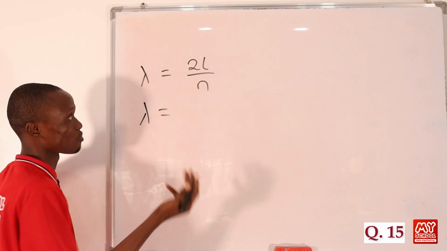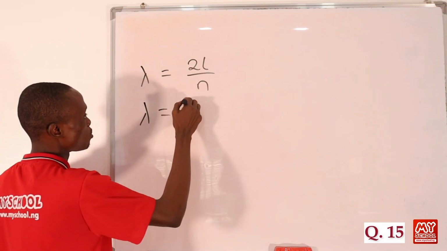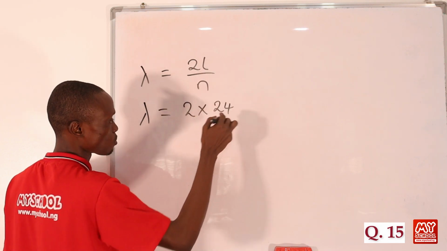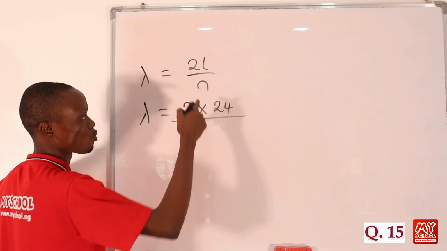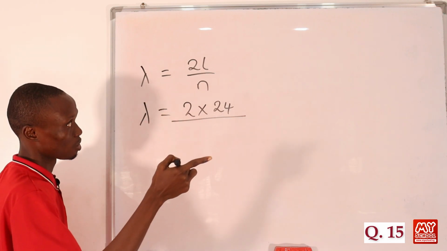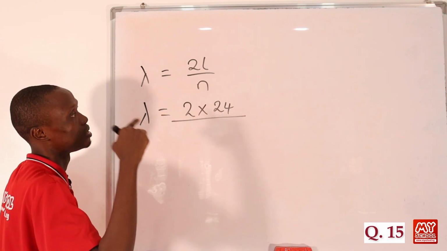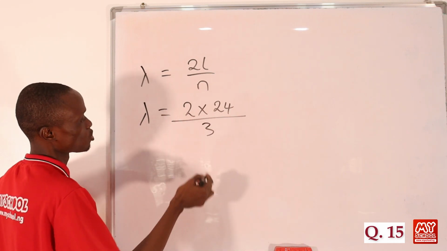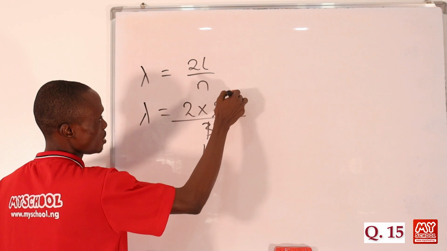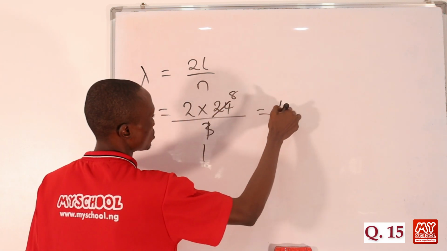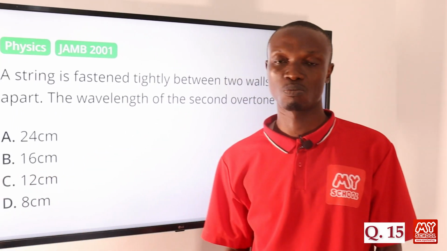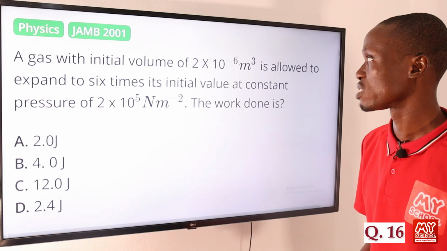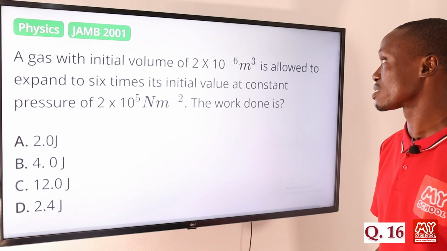So let's substitute the values that are given to us to get the answer to this question. This will be 2 times 24, because the length of the string is 24, then over 3, because we are talking about the second overtone, where n is equal to 3, the harmonic number. So 3 here is 1, 3 here is 8. So 2 times 8 is equal to 16 centimeters. Let's return to the screen to pick the correct answer, and that is option B, 16 centimeters.